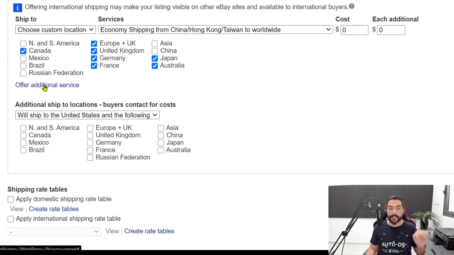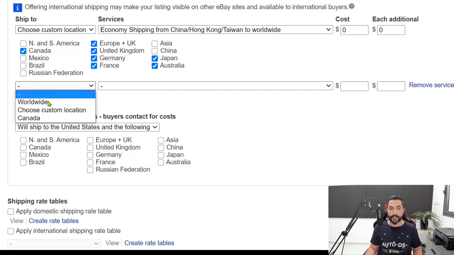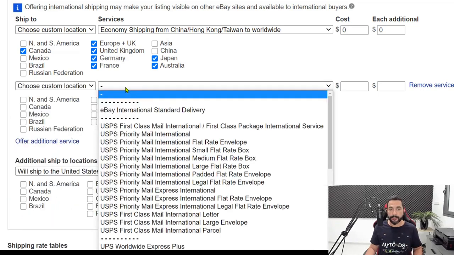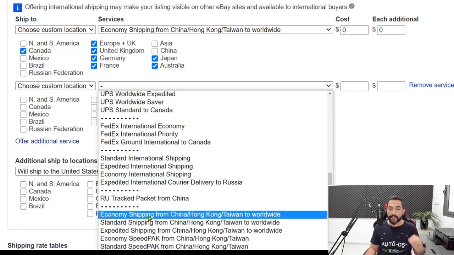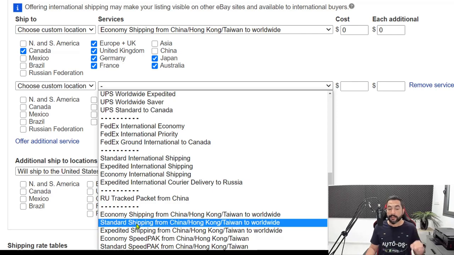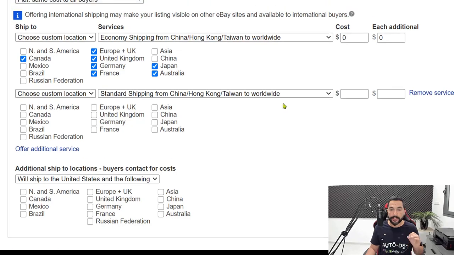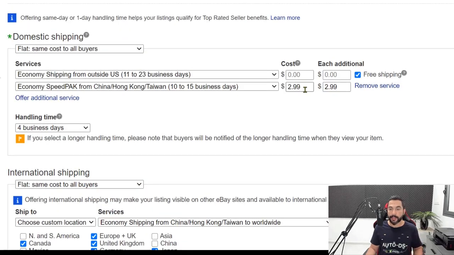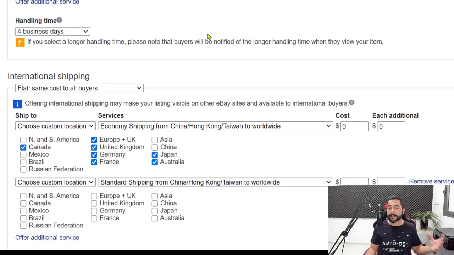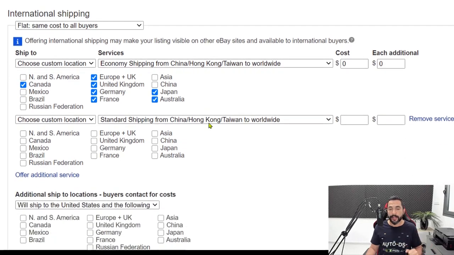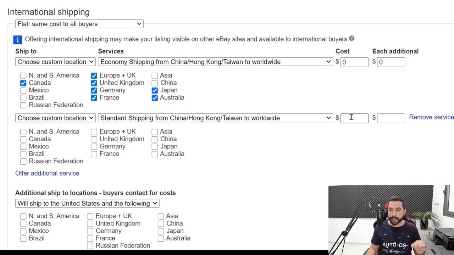Now what we want to do is offer an additional service. Again, choose custom location. And this time, instead of economy shipping, we're going to go with standard shipping from China, Hong Kong, Taiwan to worldwide. This is going to be the same method that we just did up here, which means the customer is going to get the same shipping option, but we're just going to profit a little bit more. Again, it's a neat little trick that works every now and then, and it's very nice to have.